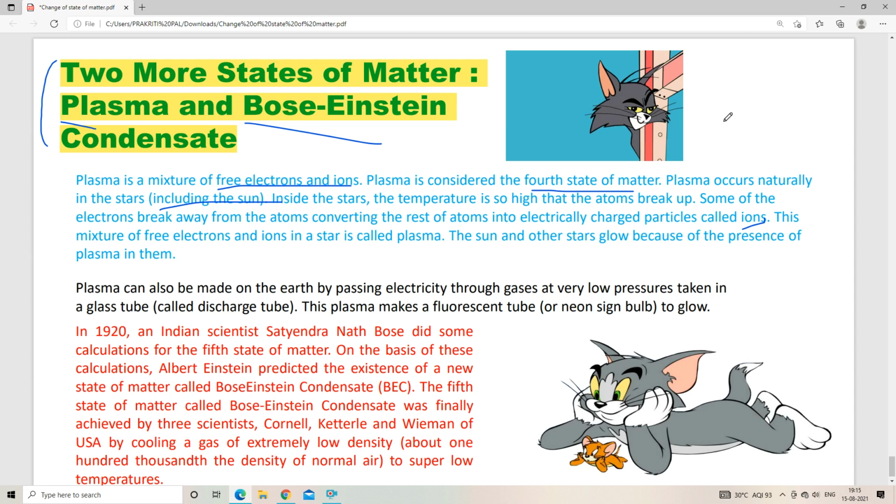So it is the fourth state of matter, which is generally found in stars. The sun and other stars glow because of the presence of plasma in them. So now we know the reason behind that. Plasma is a mixture of free electrons and ions, and due to plasma, the sun and other stars can glow. This is very important.